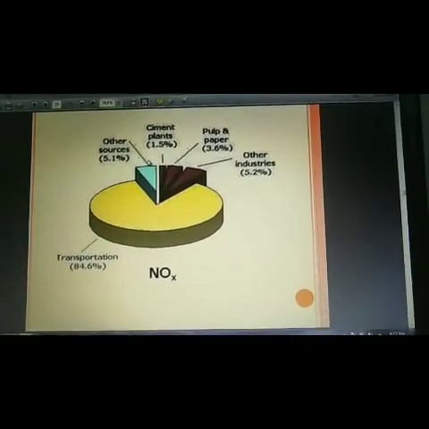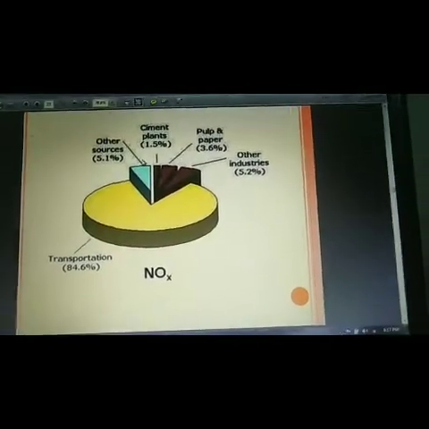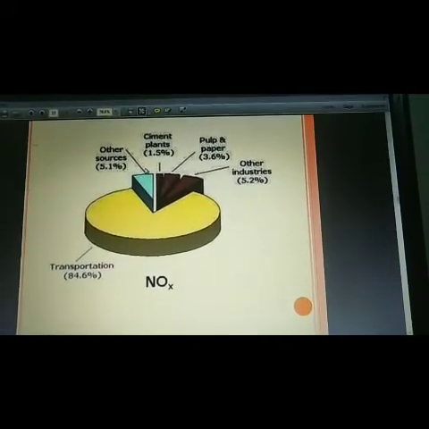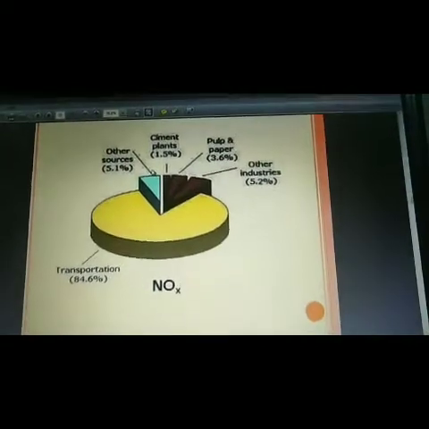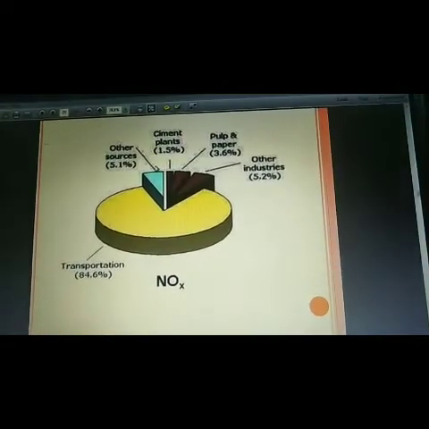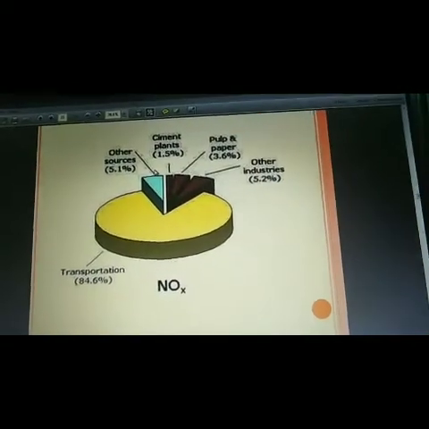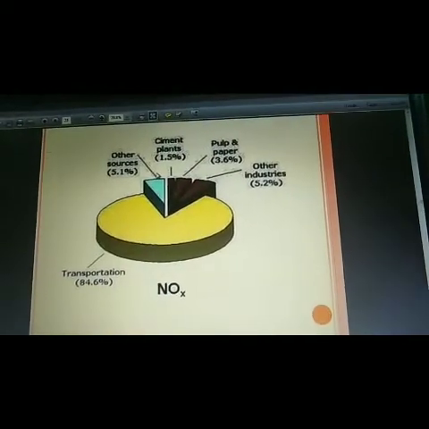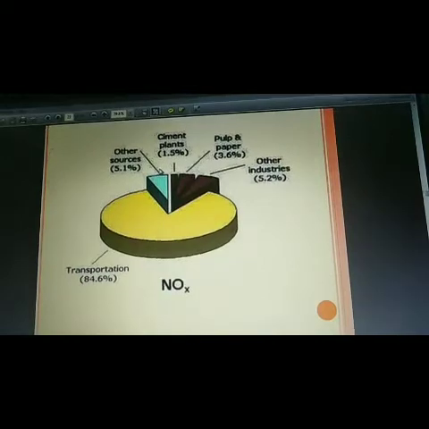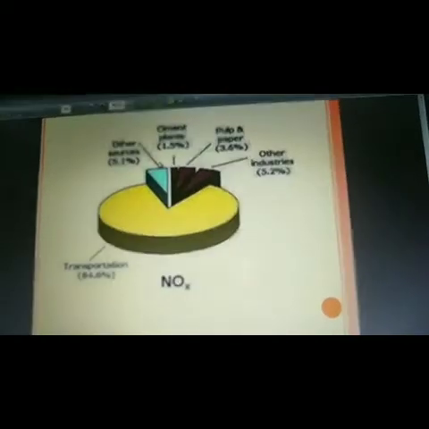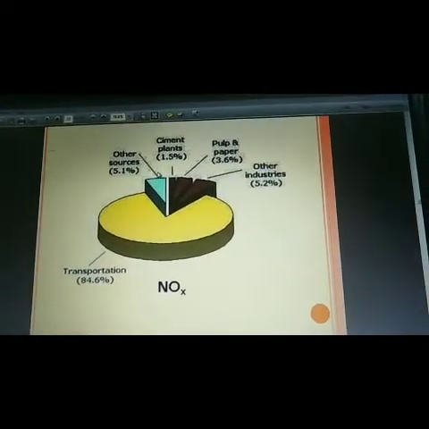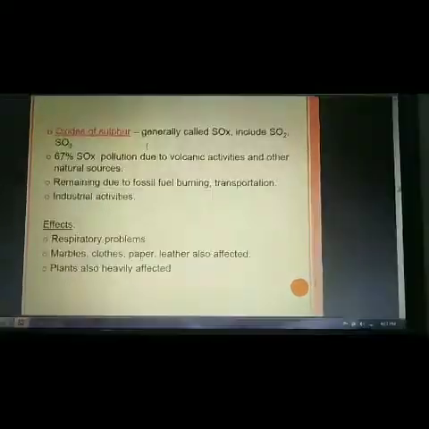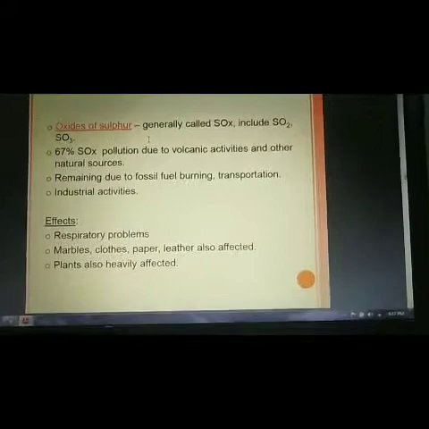Here you can see the oxides of nitrogen. From the graphical representation you can see the sources of oxides of nitrogen that pollute our environment. Cement plants produce 1.5% of oxides of nitrogen, pulp and paper 3.6%, and other sources 5.1%. The main cause is transportation, at 84.6%.